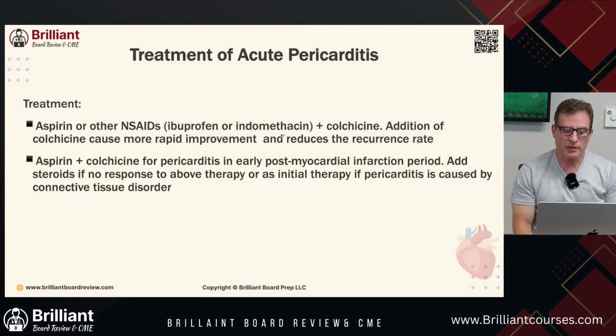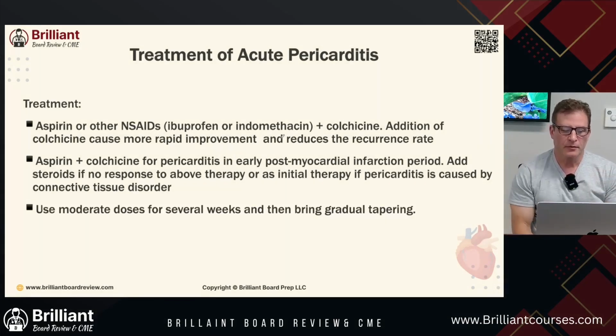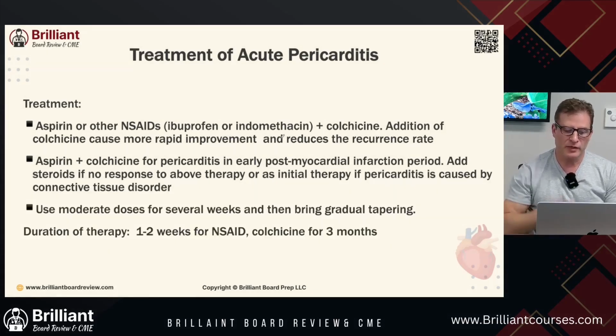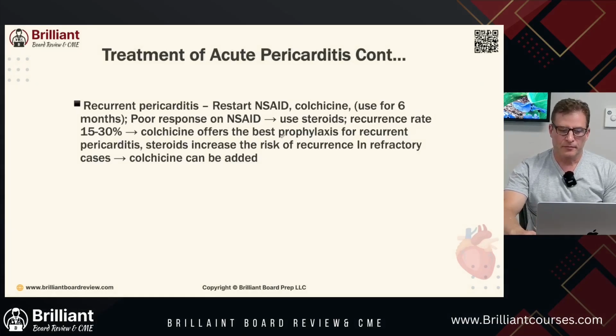Aspirin plus colchicine for pericarditis in the early post-myocardial infarction period, adding steroids if no response to the above therapy as initial therapy if pericarditis is caused by a connective tissue disorder. We really want to avoid steroids, and we'll explain. Use moderate doses for several weeks, then gradually begin tapering. Duration of therapy: 1 to 2 weeks for NSAIDs, colchicine for 3 months. If there's recurrent pericarditis, restart NSAIDs and colchicine for 6 months.